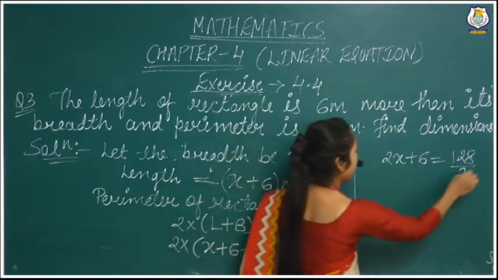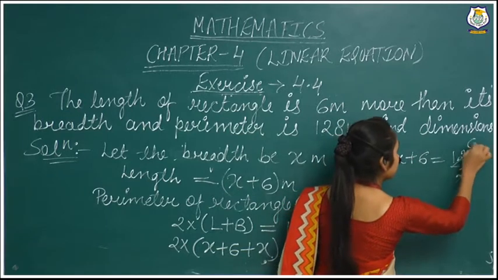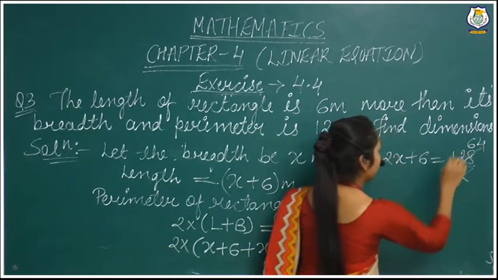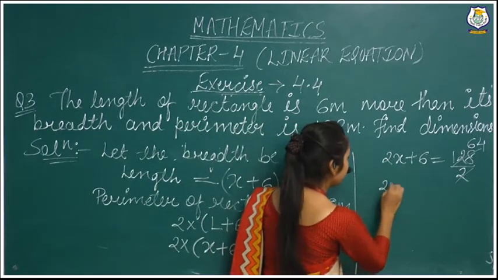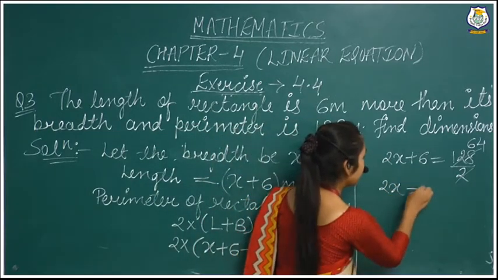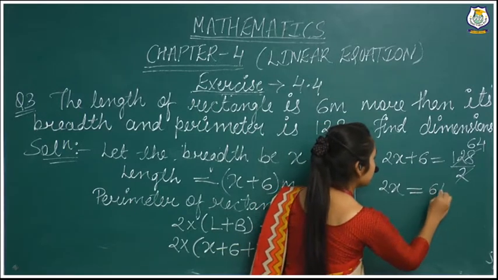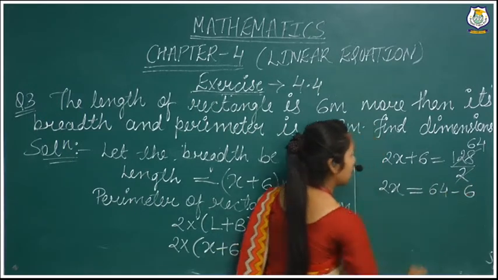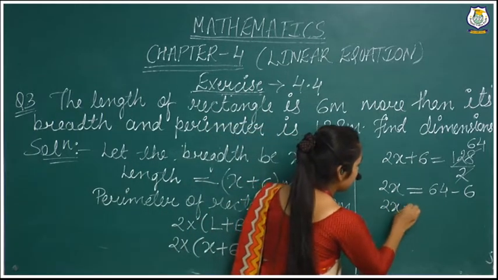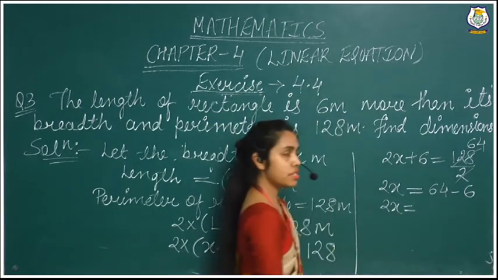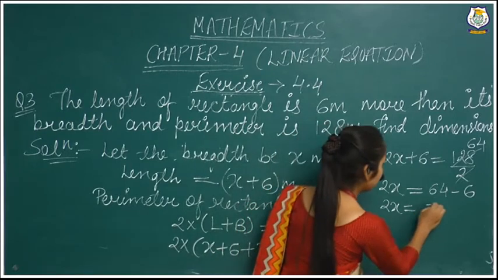Now it will be divided, so we are getting 64, because 2 sixes are 12 and 2 fours are 8. Now we will take this 6 to the right hand side. So 2x equals 64 minus 6.